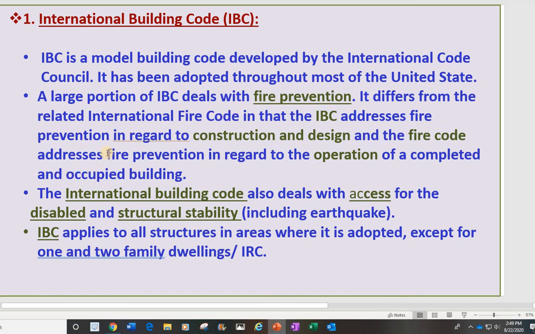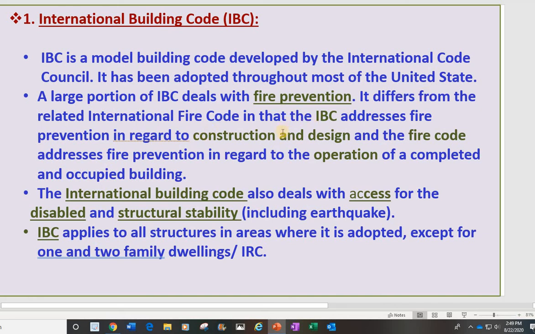It differs from the International Fire Code in that the IBC addresses fire prevention in regard to construction and design, and the fire code addresses fire prevention in regard to operation of the complex for occupied buildings. Okay, so the two are a little bit different.